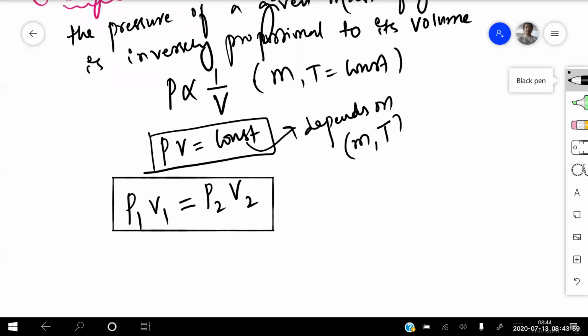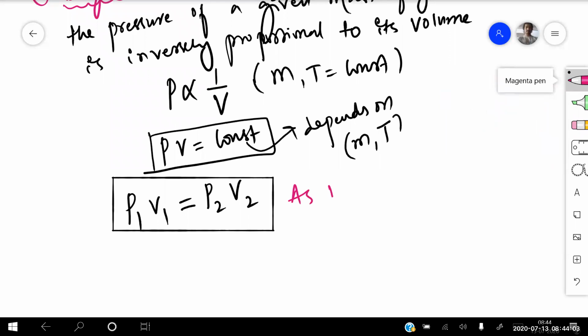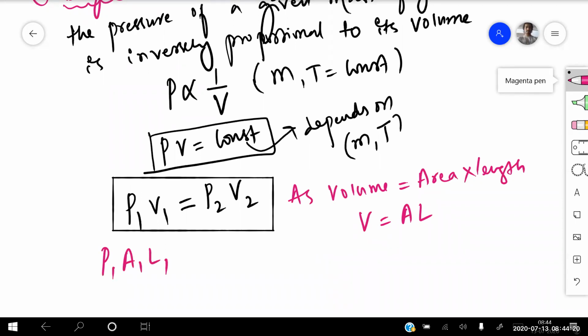If volume is not given, you know that volume can also be written as area into length. Can I write like this mathematically? So V is equal to A into L. Can I write like that, beta? Yes, sir. So here, P1 A1 L1 is equal to P2 A2 L2.